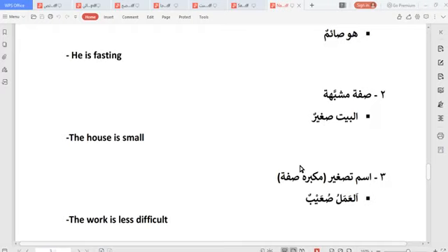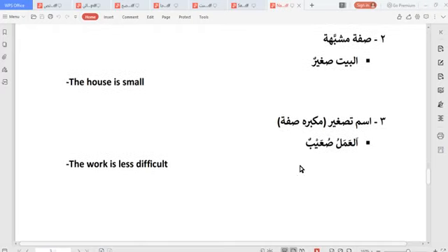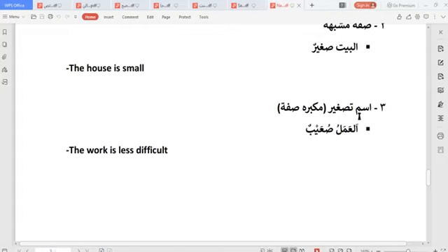I hope you get. So moving on, I have ismu tasgir. Ismu tasgir, meaning the diminutive noun that is used to show smallness of a particular noun. So let's see this. It said al-amalu su'aibun. The work is less difficult.